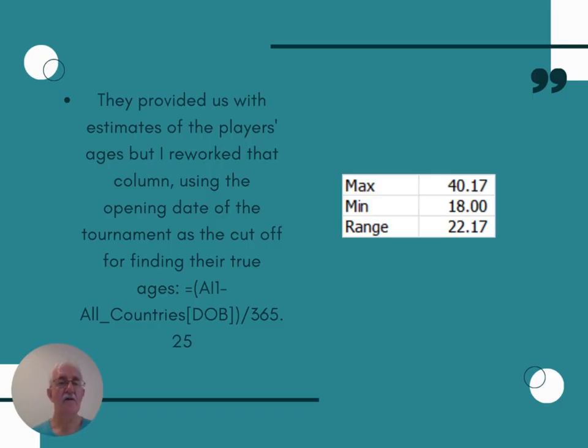They provided us with estimates of the players' ages, but I reworked that column using the opening date of the tournament as the cutoff for finding their true ages using this formula. The oldest player on duty was 40.17 years. The youngest was 18, and the range was 22.17.